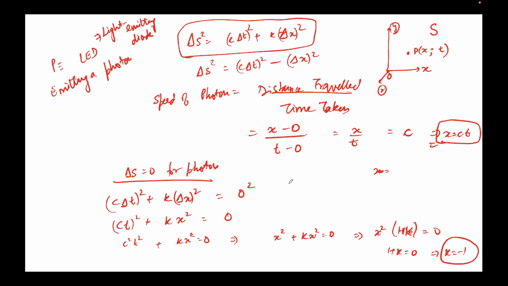Actually, there are many papers written by physicists. I think the first one was in 1908, I'm forgetting the name. Someone first proved that this is essentially how the negative sign comes. But we don't need to worry about that. We just know that this is the formula for delta s.